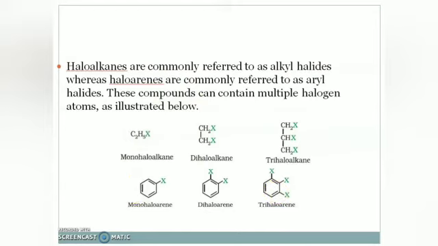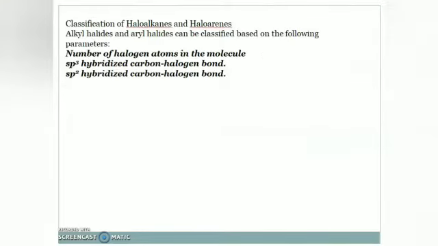So, let's see the classification of haloalkanes and haloarenes. What will be the basis of this classification? How can we classify them? So, there are majorly three parameters. The first one is based on the number of halogen atoms in the molecule.